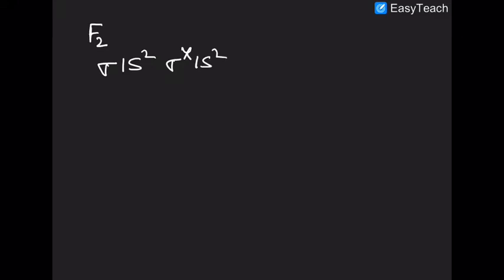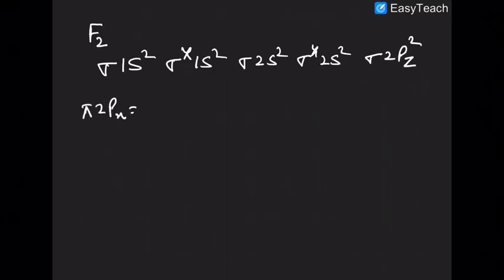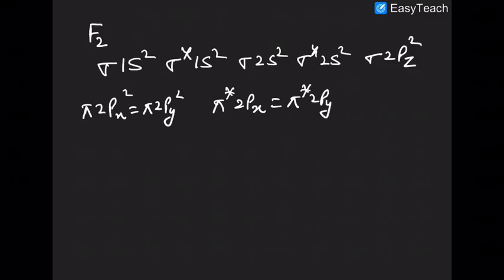Look at the bond order of F2. In case of F2, it is sigma 1s2, sigma star 1s2, sigma 2s2, sigma star 2s2, sigma 2pz2, pi 2px2, pi 2py2, then you have pi star 2px, then you have pi star 2py, and then you have sigma star 2pz.